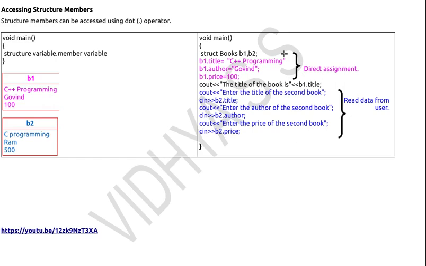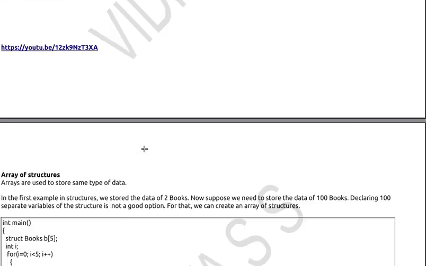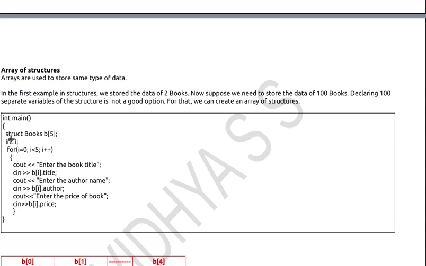We know in C++ an array can store a group of homogeneous data values. If I want to store 5 book details, I can use a structure book array of size 5. How can I declare a structure array of size 5? The syntax is data type, here struct book, then the array name, here B, and the array size. I want to store 5 book details, so I put 5: B of 5, semicolon. This is how you can declare a structure array.